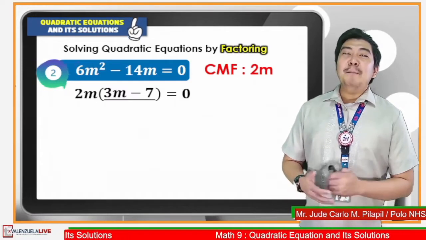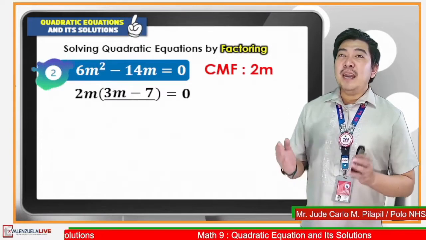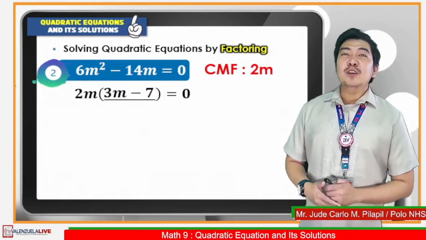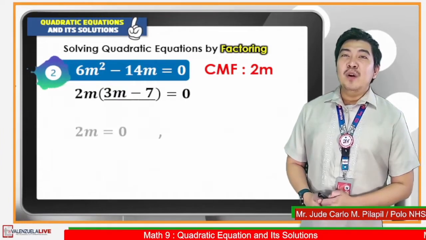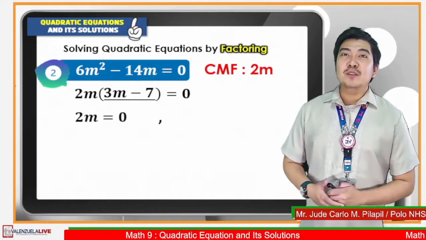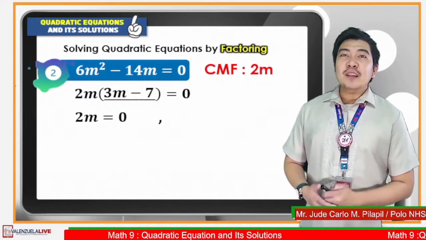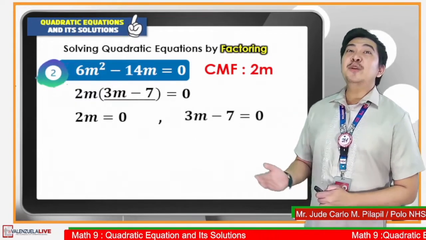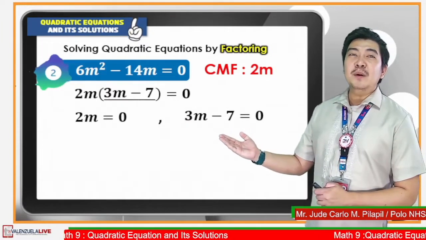Next, we need to apply the zero product property by equating both factors to 0. The first factor 2m equated to 0, that will be 2m is equal to 0. And the other factor 3m minus 7 equated to 0, that will be 3m minus 7 is equal to 0.